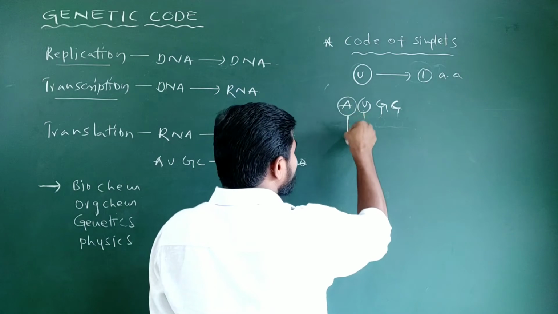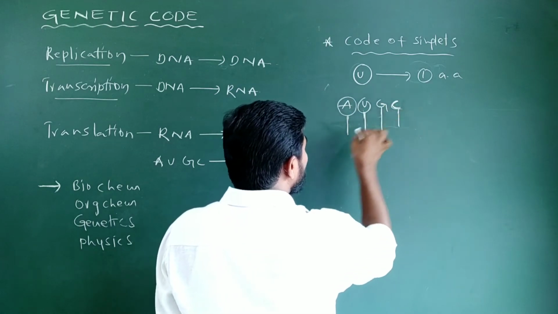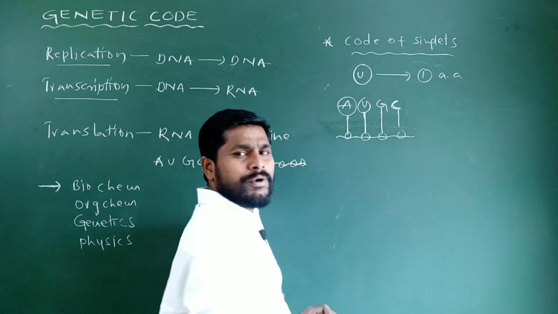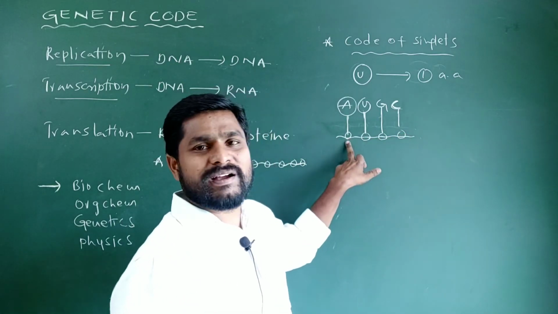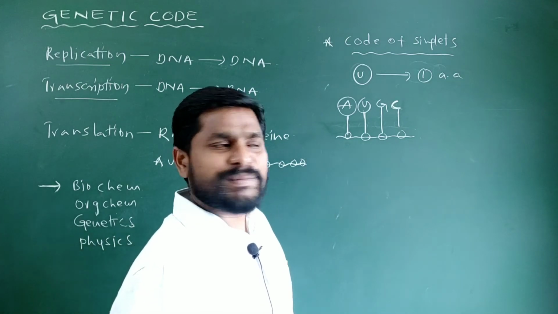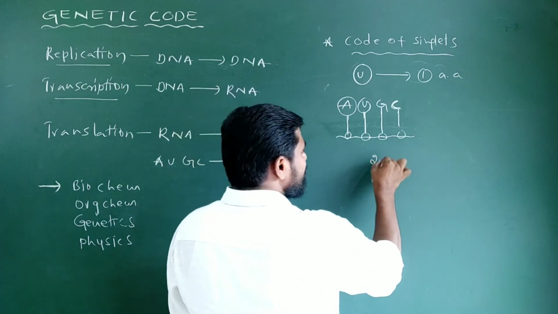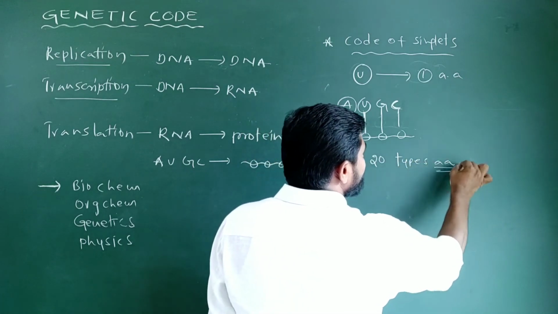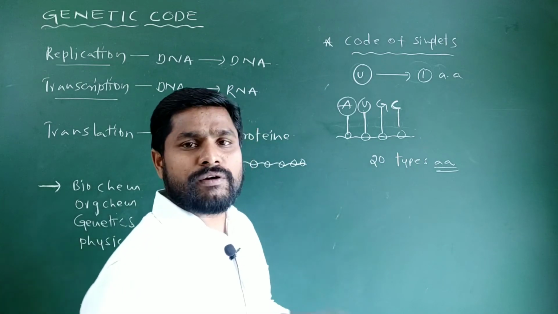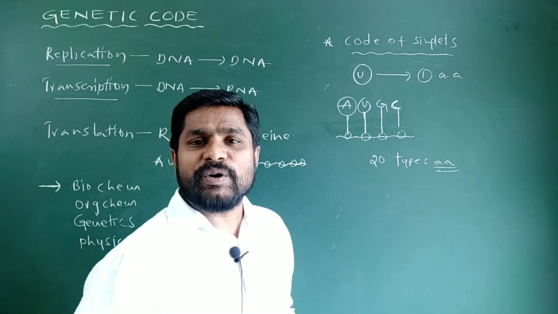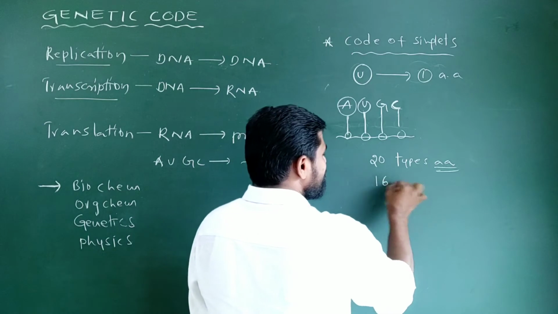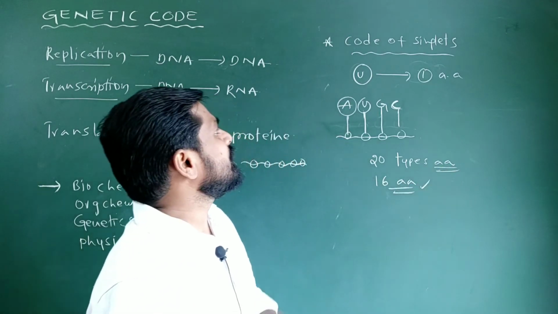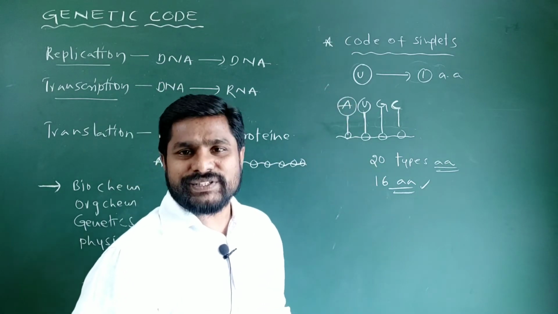When each nucleotide codes for one amino acid of a polypeptide chain, they would code for only 4 amino acids. Actually, a polypeptide chain consists of 20 different types of amino acids. If these 4 nucleotides code for 4 amino acids, then what about the remaining 16 amino acids? Based on this ground, this code of singlets was rejected.